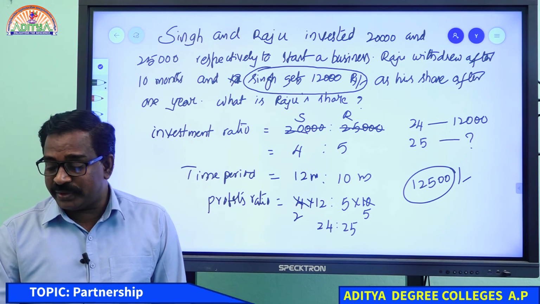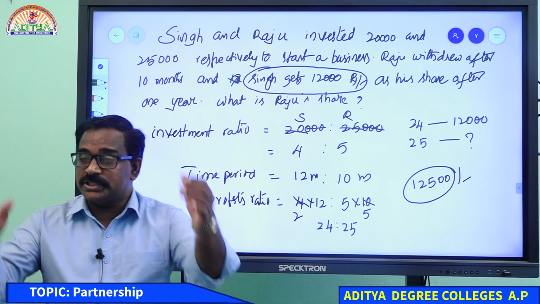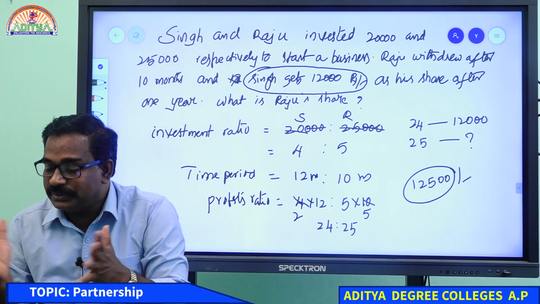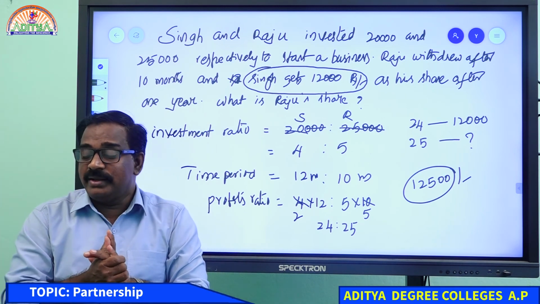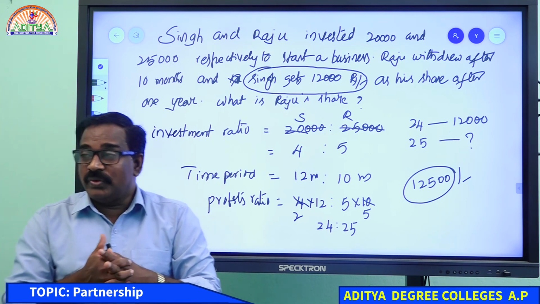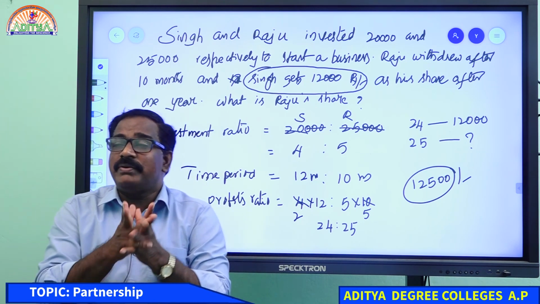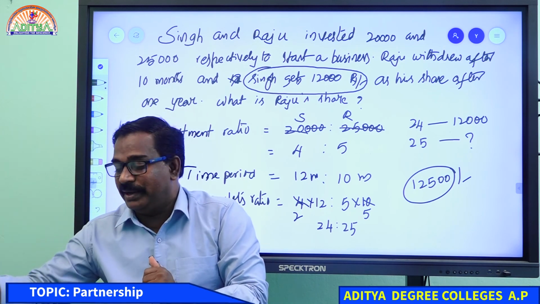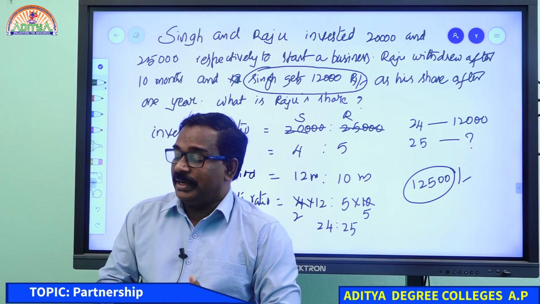Is it clear for everyone? What is the first model? First model is investment will be given and time period will be the same. There is no difference at all. Equal time period will be there. Then investment ratio is profits ratio only. What is the second model? Second model is investment will be given and the time period will be different. Somebody will leave in the middle.